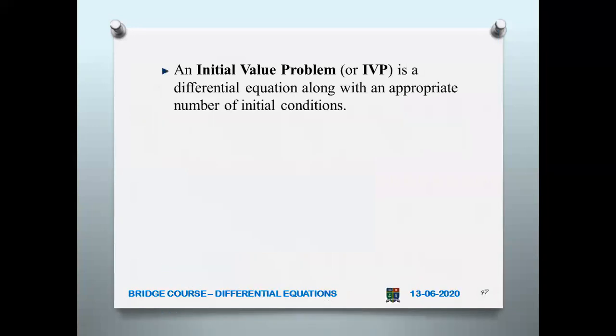So now, next, initial value problem. An initial value problem is a differential equation along with an appropriate number of initial conditions. Actually, any differential equation, if you want to solve it, you need some initial conditions or boundary conditions. Then only you will be able to find out the value of the constant.